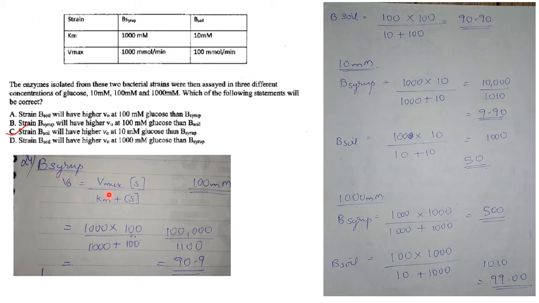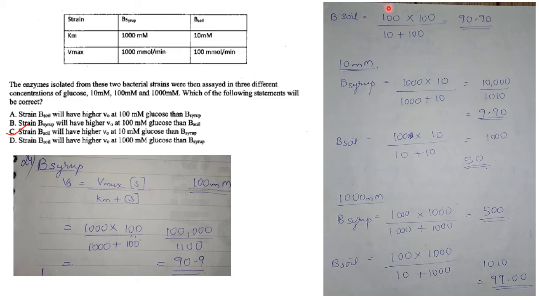So V0 is equal to, as per Michaelis-Menten kinetics, Vmax times the concentration of S over Km plus the concentration of S. We will see for 100 millimolar glucose. So for B syrup, substitute: you have got Vmax of 1000 in the case of B syrup and the Km value is also 1000. Substrate concentration is 100 millimolar. Substitute and you will get 90.9.